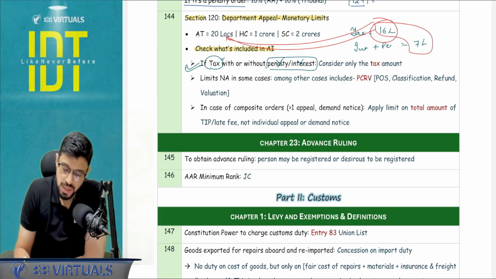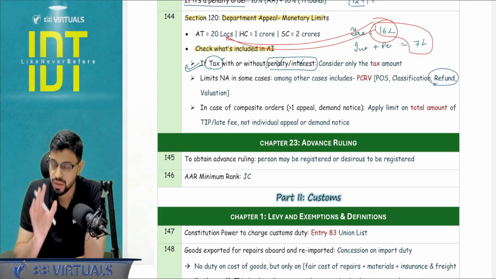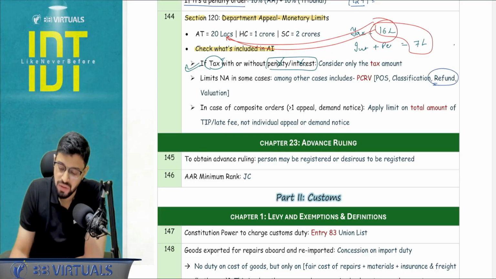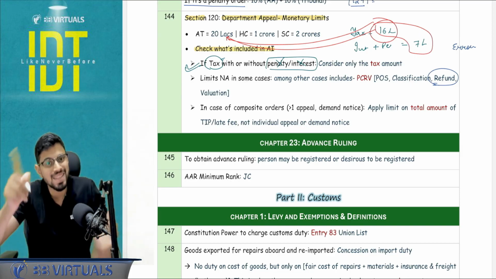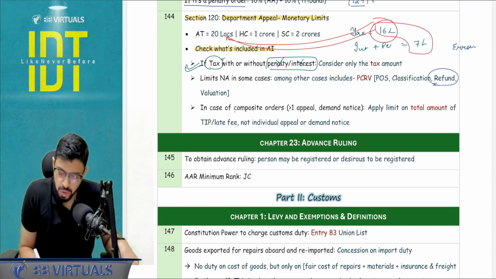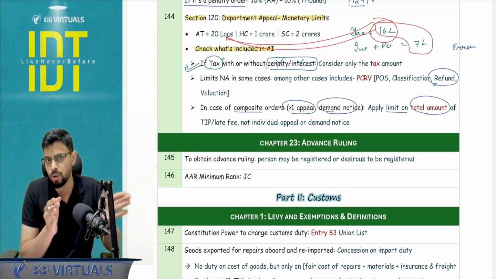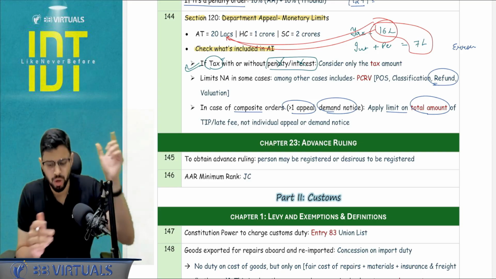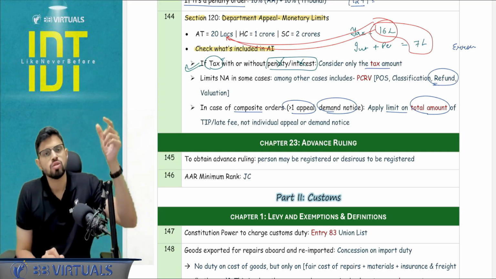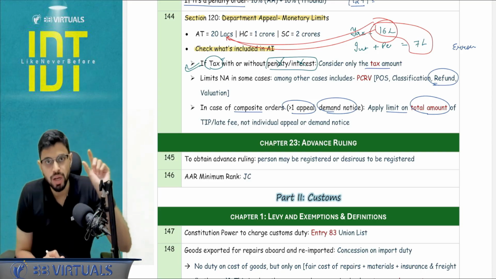Okay. And there is a difference between refund and erroneous refund, right? Refund means it's a refund order. The limit is not going to apply. And when we say erroneous refund, it means the refund is already disbursed to the applicant, that particular person. So in that case, the limit is going to apply. If it is a composite order, with more than one appeal, demand or notice covered, you have to apply the limit on the total amount of whatever the tax, interest, penalty you are seeing. So you have to apply the limit on the total cumulative amount.